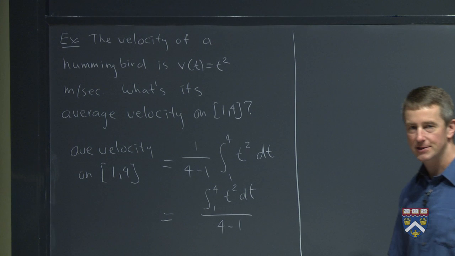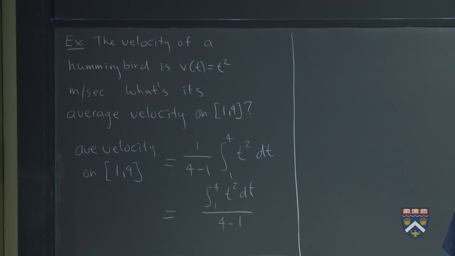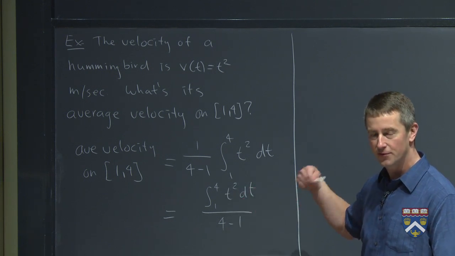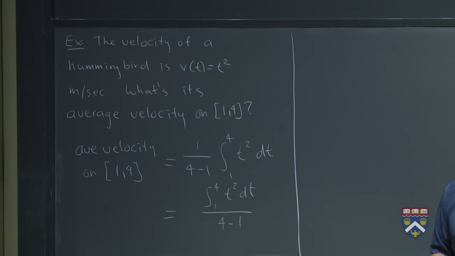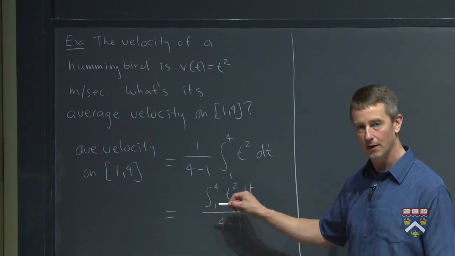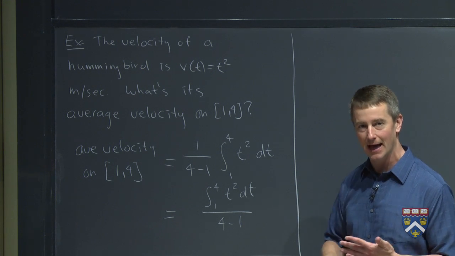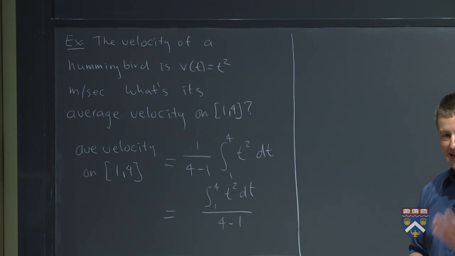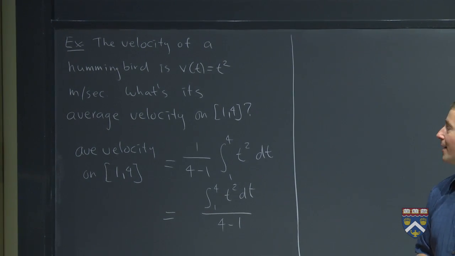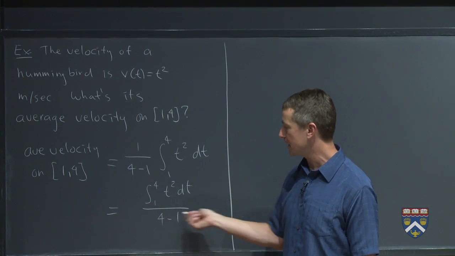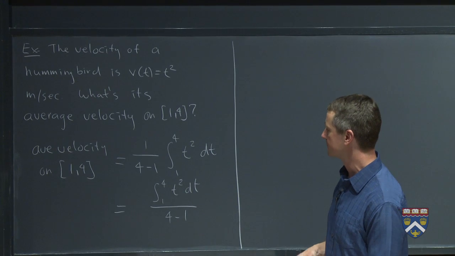But now we can think back to our previous interpretation of the definite integral as a net change. T squared is the bird's velocity. So if I integrate the velocity from 1 to 4, what does that give us? That gives us the change in the bird's position. In other words, this integral is how far the bird moved, and on the bottom is how long in time the bird was moving. So that's exactly what you said you would do, I hope, to compute the average velocity on your own trip. How far you travel divided by the number of minutes that you were traveling.